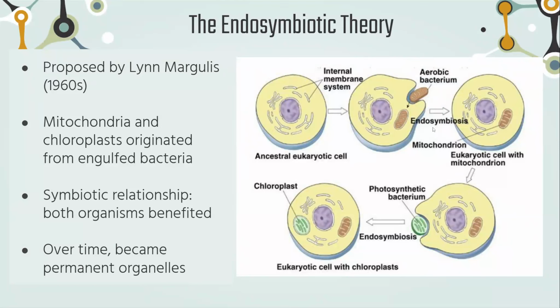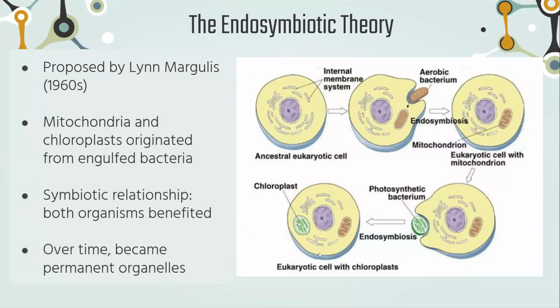And within this theory, similarly, Lynn Margulis stated that the ancestral eukaryotic cell might have also engulfed a photosynthetic bacterium, a bacterium capable of conducting photosynthesis to create its own food. Eventually, through another symbiotic relationship, with both the bacterium and the eukaryotic cell benefiting from engulfing and being engulfed, and through several generations of evolution, that photosynthetic bacterium became known as a chloroplast in plants, and now that chloroplast helps the plant create its own food.